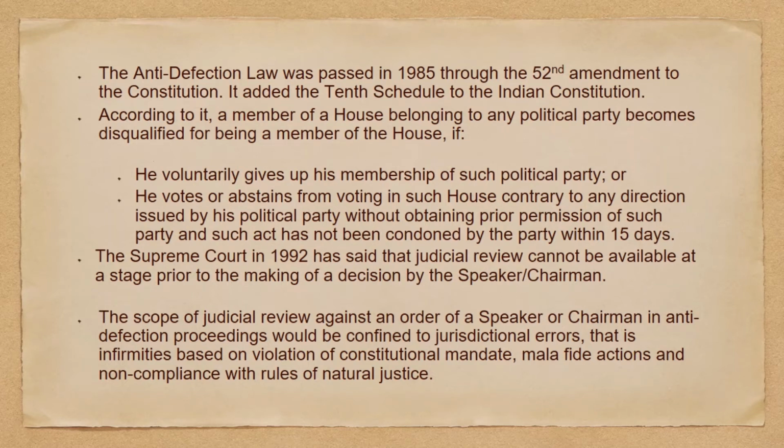The Supreme Court in 1992 has said that judicial review cannot be available at a stage prior to the making of a decision by the speaker or chairman. The scope of judicial review against an order of a speaker or chairman in anti-defection proceedings would be confined to jurisdictional errors, that is, its infirmities based on violation of constitutional mandate, malafide actions, and non-compliance with rules of natural